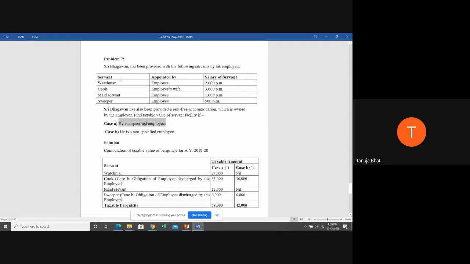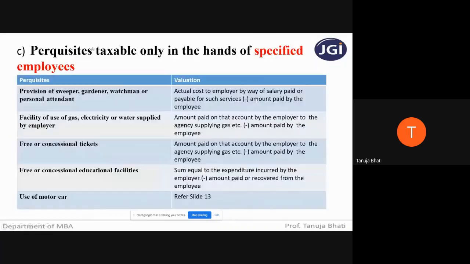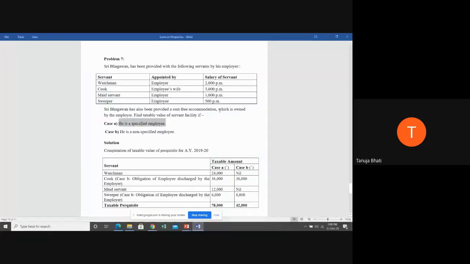Now in case of a specified employee, is watchman taxable? Yes. Is cook covered? Yes. Is maid servant covered? Yes. Sweeper covered? Yes. Just to quickly give you all a revision, students: perquisites taxable only in the hands of specified employees include provision of sweeper, gardener, watchman, gas, electricity, all this. So what is going to be the value of perquisite? Actual cost to the employer minus amount paid by the employee. Is this clear? So here the entire expenditure is incurred by the employer.